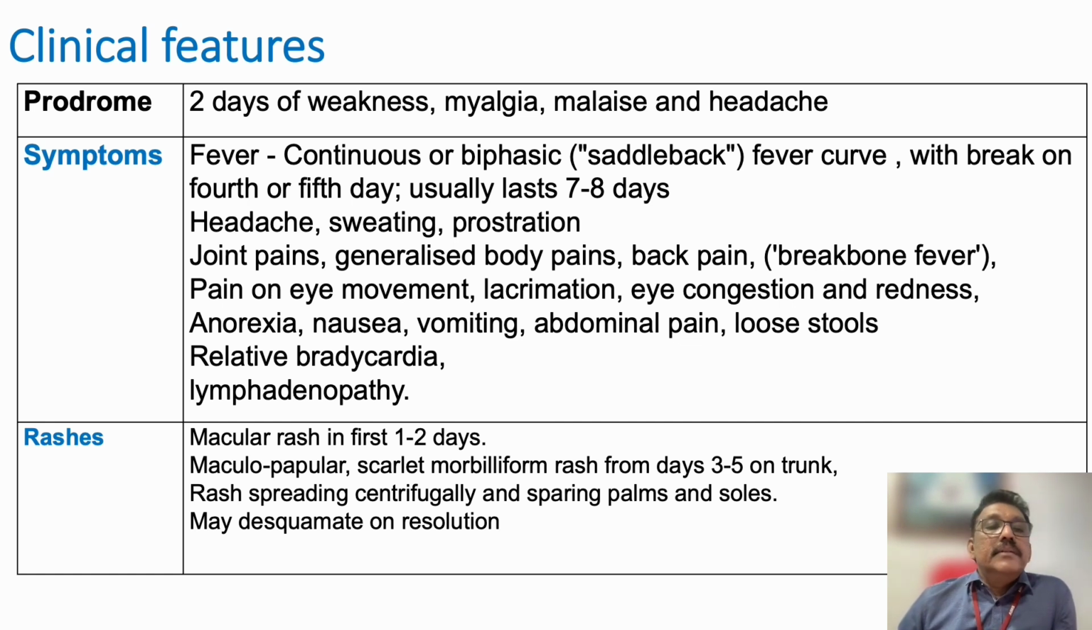Then the fever subsides. Severe headache, sweating, palpitation, joint pains, back pains, all these things are very common. Eye congestion and redness is seen in many patients. That's why it even resembles leptospirosis. Leptospira also will have all these clinical findings. Relative bradycardia can be there in many patients. Lymphadenopathy is not classical, but in some patients you can see lymphadenopathy.